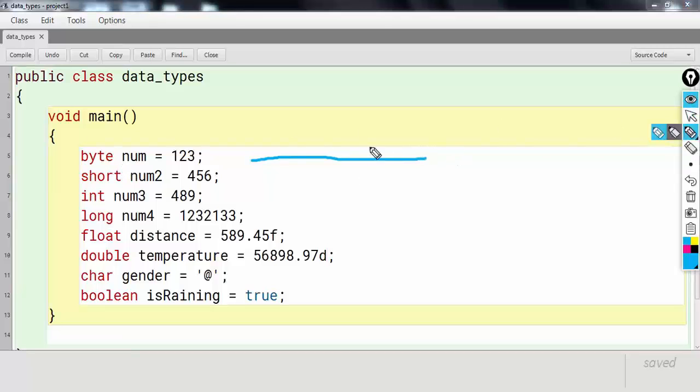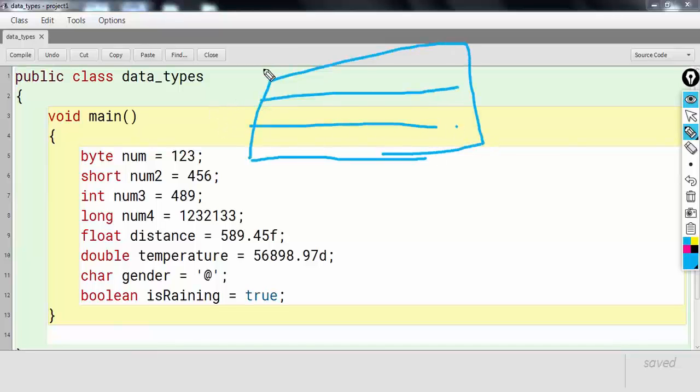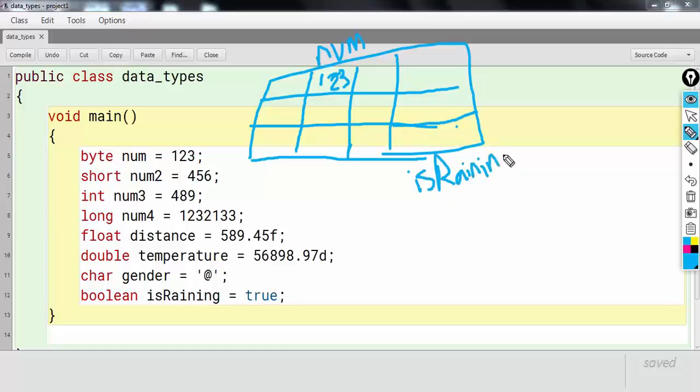So in the RAM, you'll have lots of cells. They are known as memory cells. And these cells will be labeled, such as this is num. Inside num, I've stored 123. Let's say this is isRaining, and it is storing true.